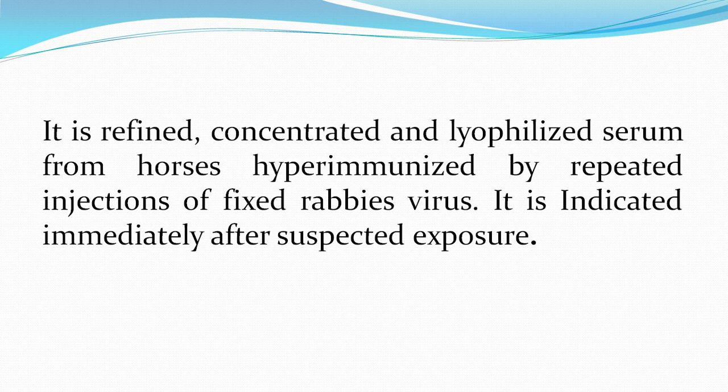That is, rabies viruses are injected, again attenuated, they will not cause rabies in horses, but they will generate an immune response in the blood of horses. So that serum is derived from the horses. It is refined, concentrated, and then it is used in the treatment of suspected rabies cases or suspected exposure after a dog bite.